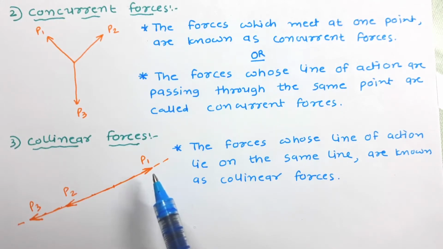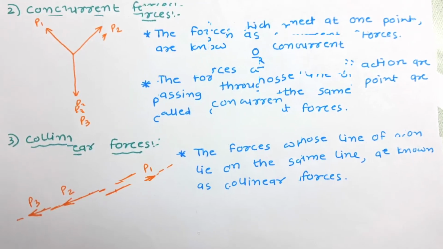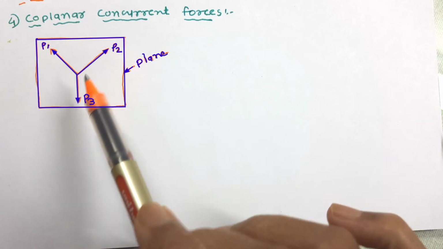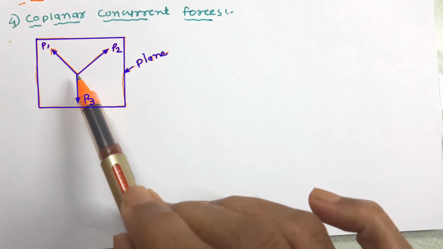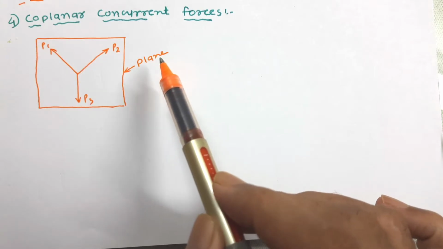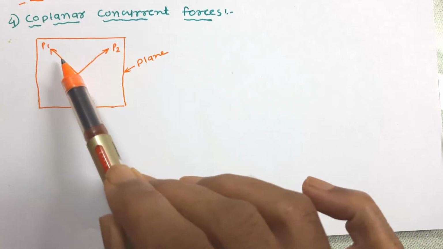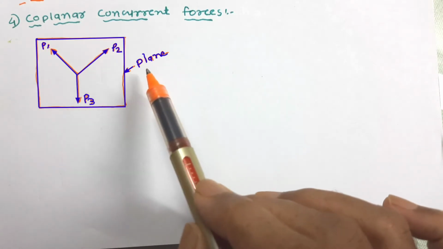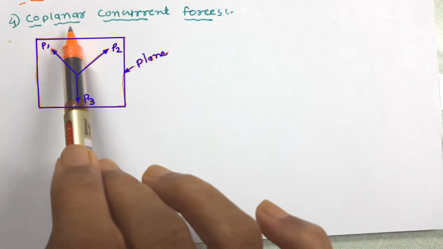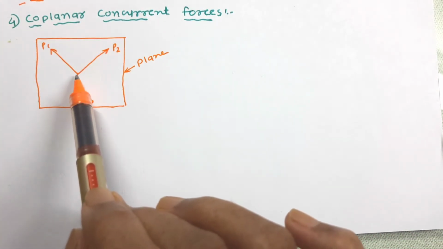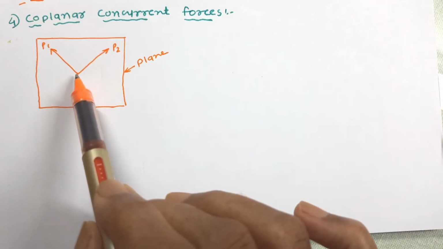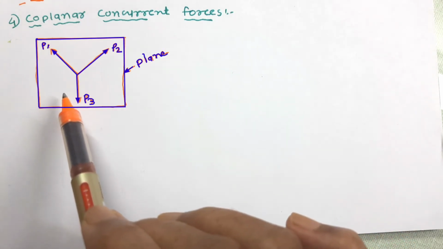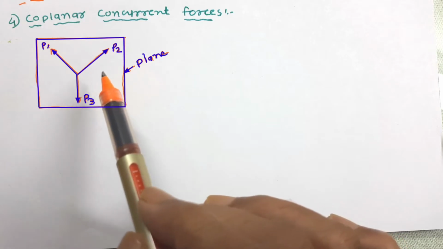The next we will see coplanar concurrent forces. In this figure we can see three different forces are there, P1, P2 and P3. These forces are lying in the same plane, as well as their line of action are passing through a common point. So these forces are in the same plane, that's why they are called coplanar forces, and the line of action of all these three forces are passing through a common point, so they are concurrent forces also. So this type of forces are called coplanar concurrent forces.